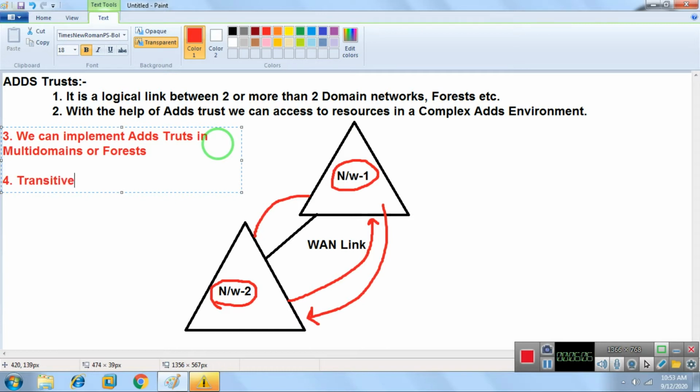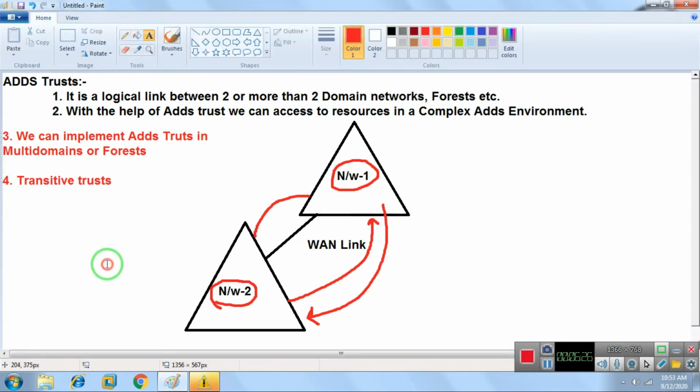Okay, the trust, which I already told you that we can create a trust manually as well, and AD can create a trust automatically as well. The trust which is created automatically by AD is known as transitive. Now what is the meaning of transitive in that case?